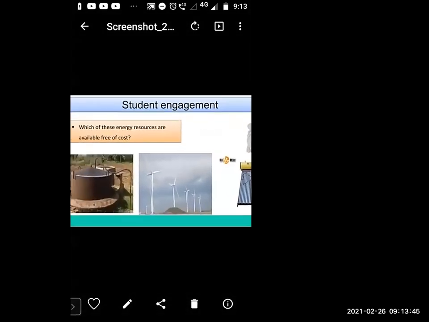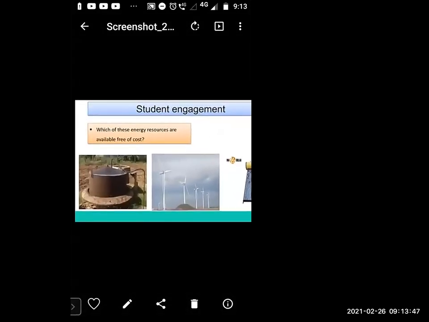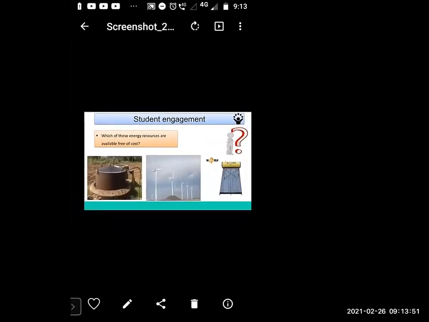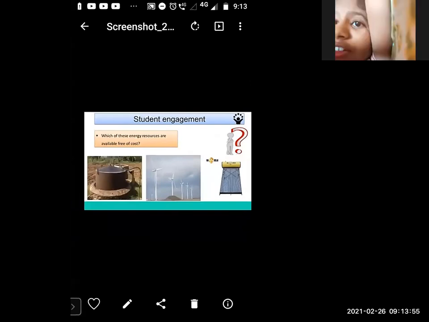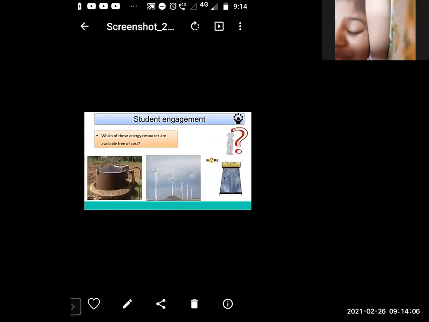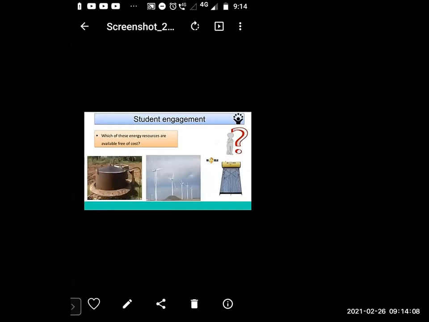So see here, there are three pictures. What is the first one? That is a gobar gas plant, biogas plant. Then second, wind energy.